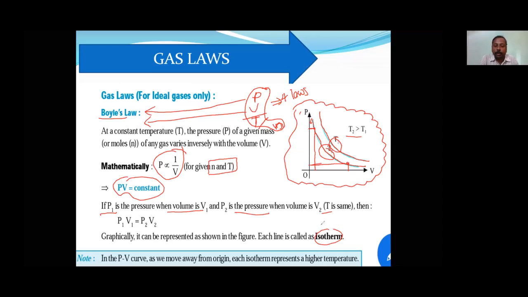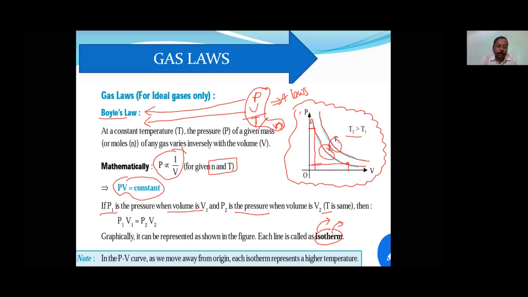According to Boyle's law, they are called isotherms. Iso means same, therm means thermometer, temperature. Okay. So by keeping the temperature constant, if you draw a line, graph, anything, that graph is called an isotherm. Okay. So this is the trick.